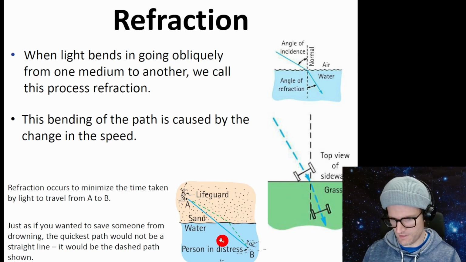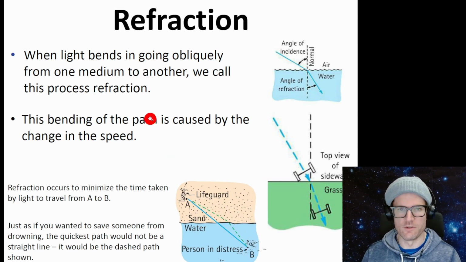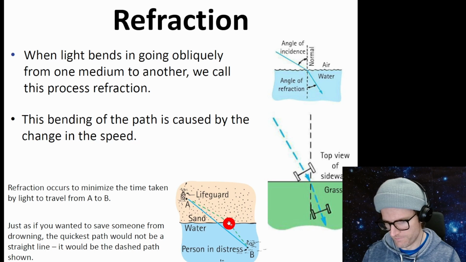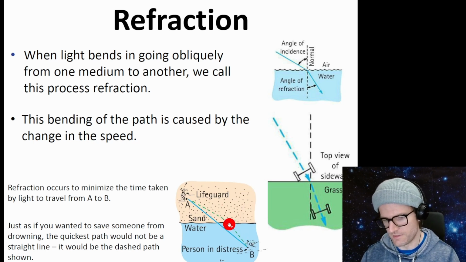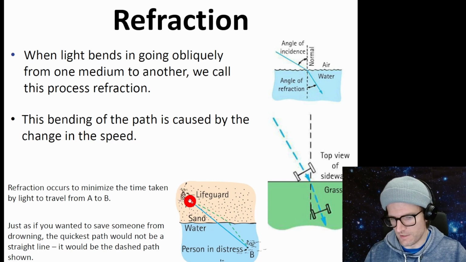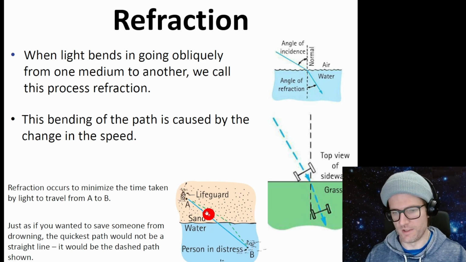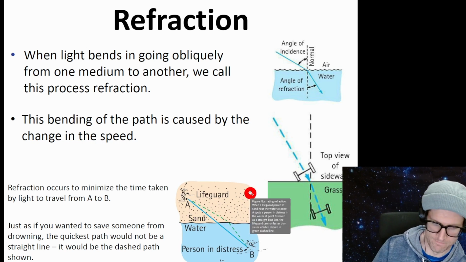Another way to think of this is if you're a lifeguard and you want to get to the person in distress, because we can run faster than we can swim, you spend more time in the sand to run and then go into the water to minimize the amount of swimming you have to do. If you went in a straight line, you'd spend a little bit more time in the water, you'd be slower. So this is light saving time, another way to think of it. When light enters from a fast medium to a slow medium, it takes a bent path because that minimizes time.